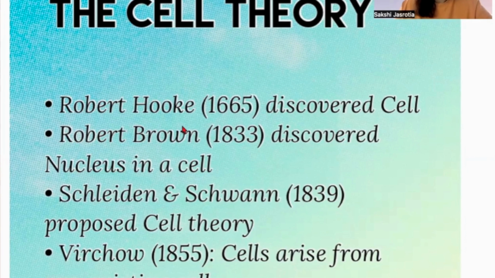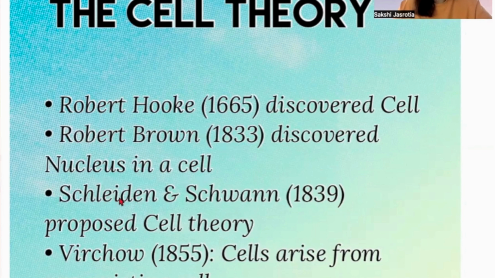In the year 1665, Robert Hooke discovered the cell, and then in the year 1833, so you can imagine the gap of many years, Robert Brown discovered that there is a circular thing present inside the cell, and he named it the nucleus.